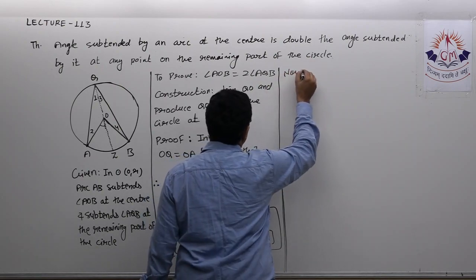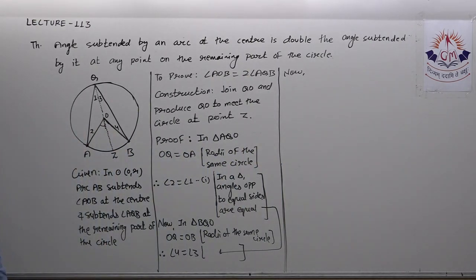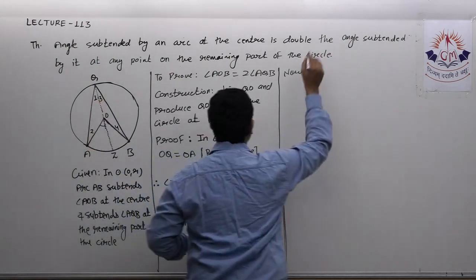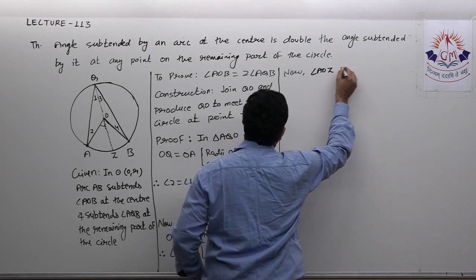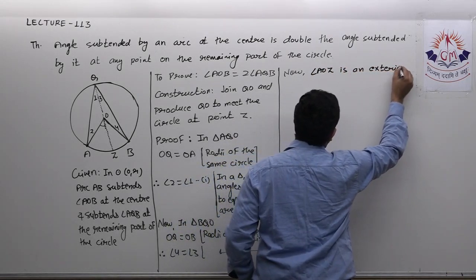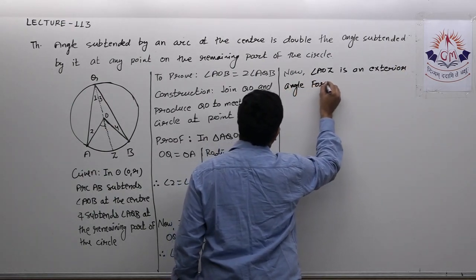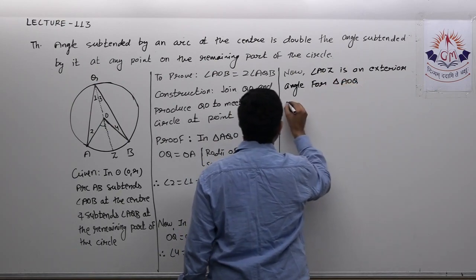Now we'll apply the exterior angle property in triangle AOQ. Okay, now angle AOZ is an exterior angle for triangle AOQ.